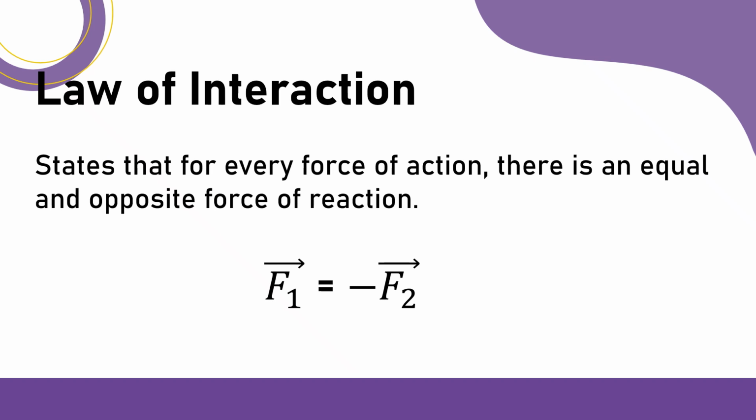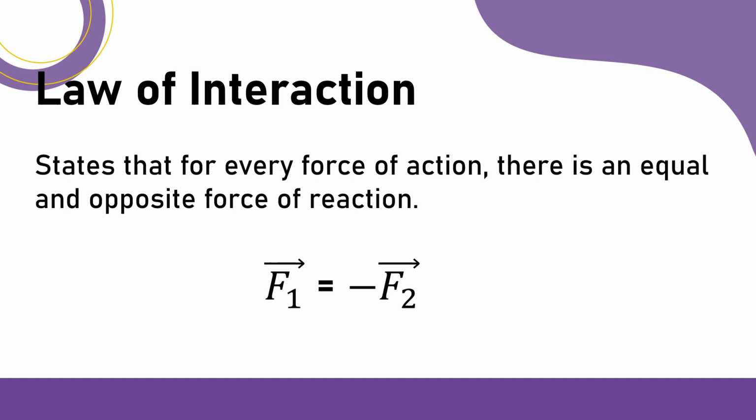Lastly, we have the law of interaction. It states that for every force of action, there is an equal and opposite force of reaction. This law is based on two familiar facts. First, there can never be a force unless two bodies are involved, one exerting the force and the other on which the force is exerted. Second, forces do not exist singly but in pairs.